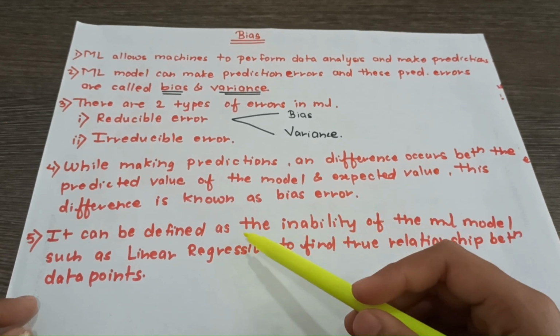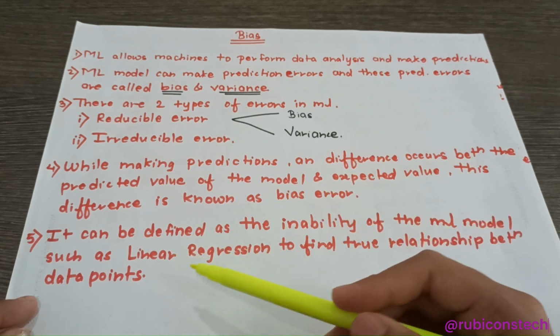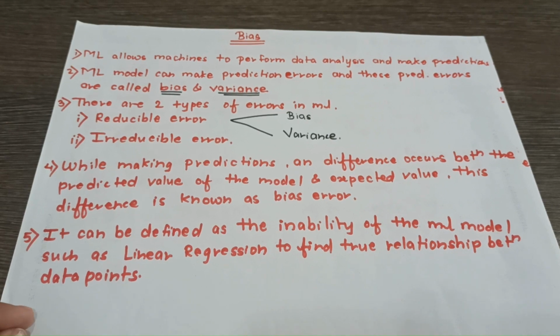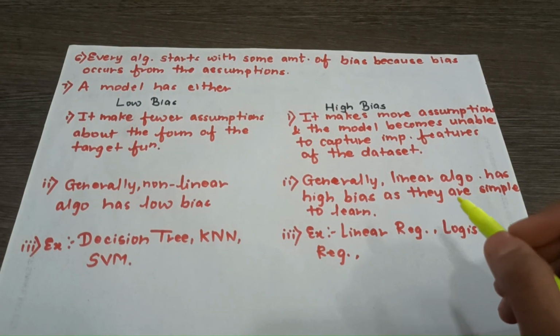It can also be defined as the inability of the machine learning model, such as linear regression, to find the true relationship between the data points. Every algorithm starts with some amount of bias, because the bias occurs from the assumptions that we make.